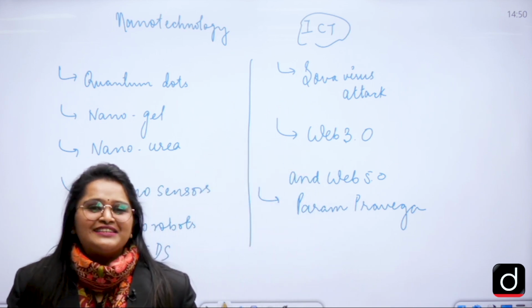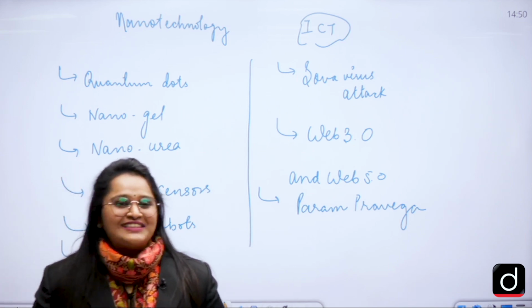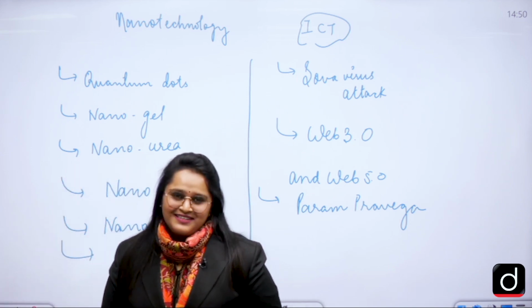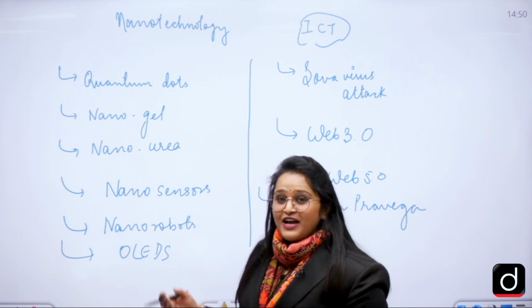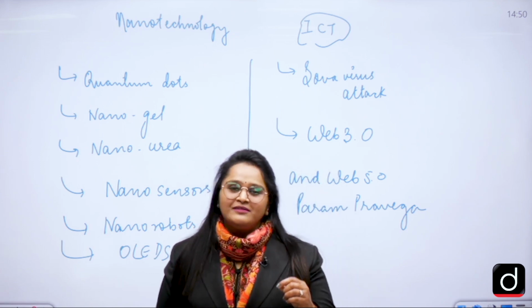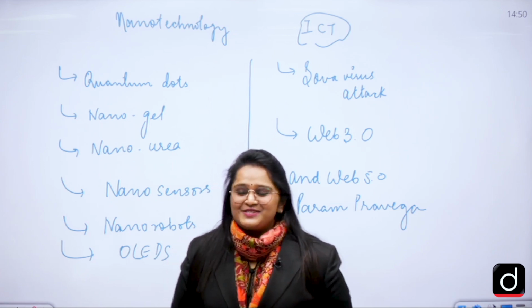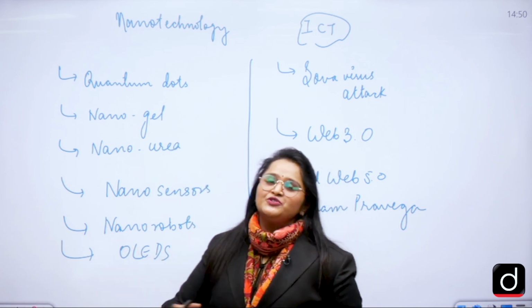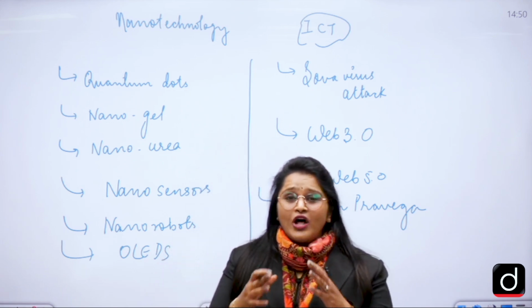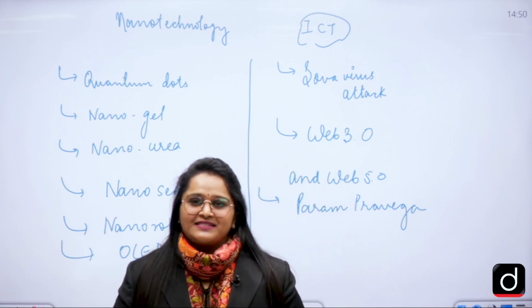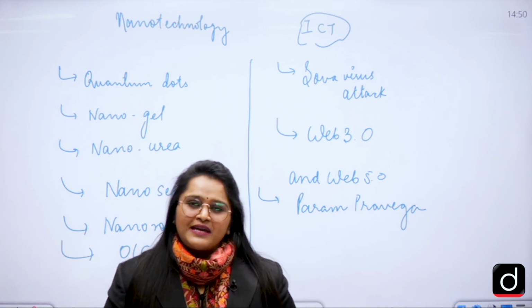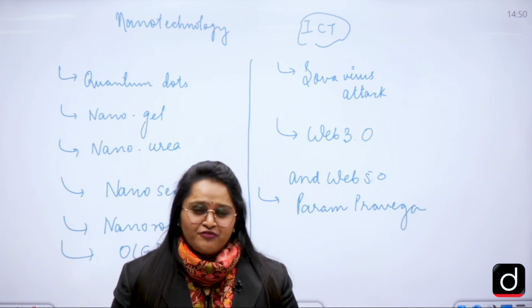So don't you think that nanotechnology is booming a lot these days? Of course the answer is yes. So we are talking about chips of small size, batteries of small size. So here in nanotechnology we will be covering all these important aspects which are important from the UPSC 2023 point of view.